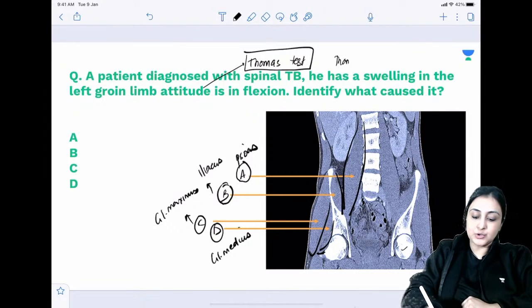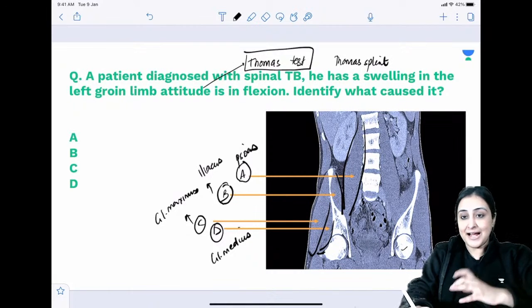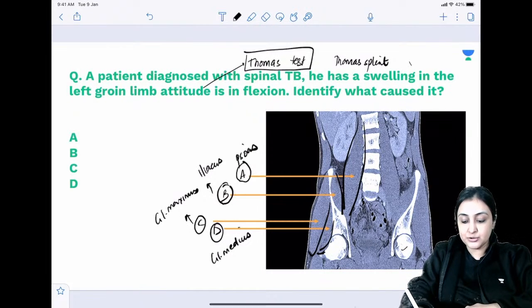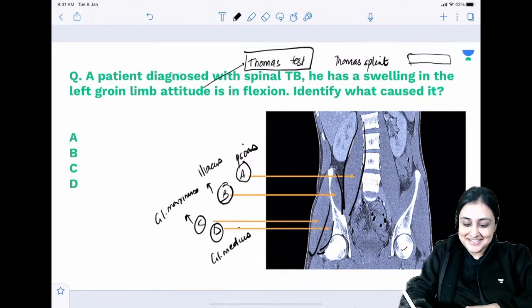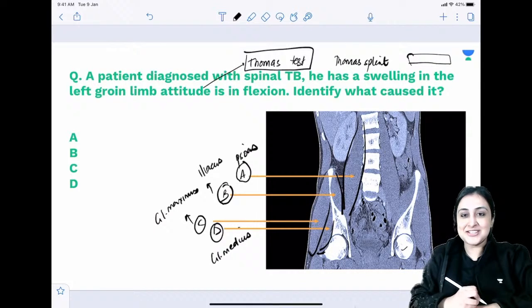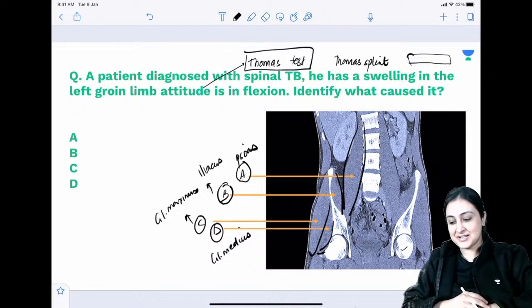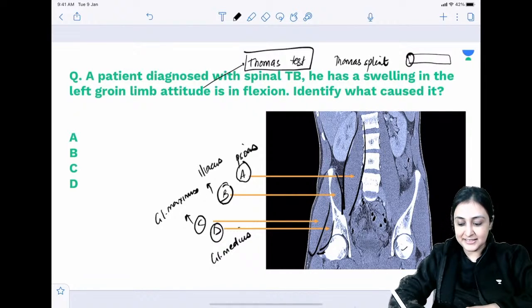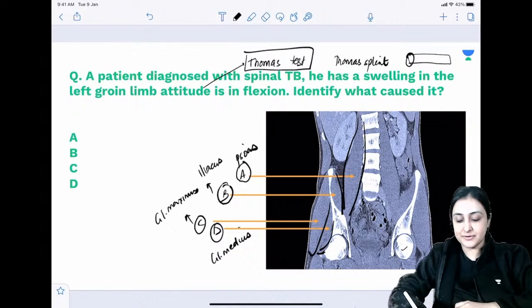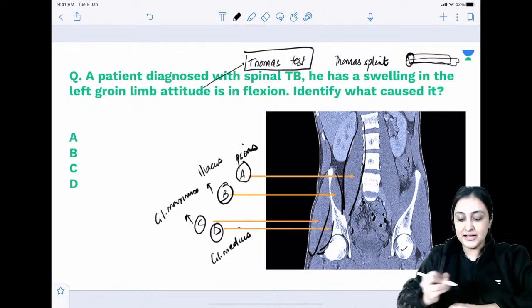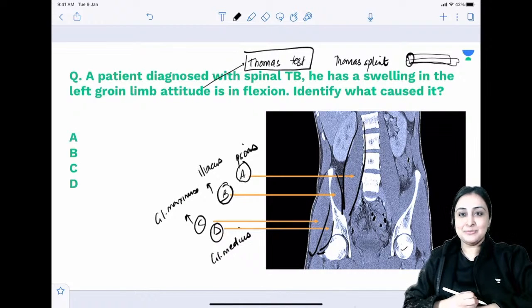Apart from that, we have a Thomas splint as well. So Thomas splint is used for fracture of shaft of femur. It looks something like this. There's a curvature here. There is one ring here, and then the leg is gonna go inside it. Okay, so this is how the Thomas splint looks.